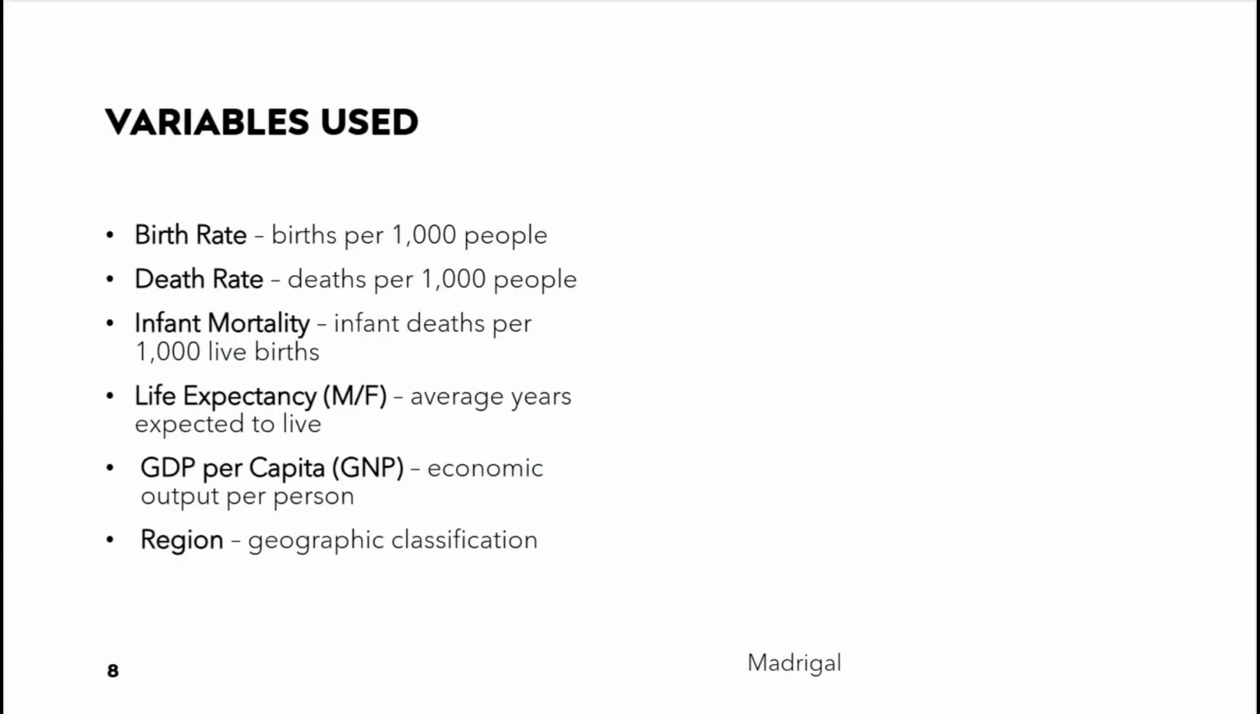For this project, we analyzed several key variables. We looked at the birth rate and death rate for each country, which tells us how many people are being born and how many are dying per 1,000 people. We also examined the infant mortality rate, which shows how many infants die before age 1. Next, we looked at male and female life expectancy, which tells us how long people are expected to live on average. Finally, we included GDP per capita, which is a measure of how economically developed each country is. Together, these variables help us compare health and economic conditions between countries.